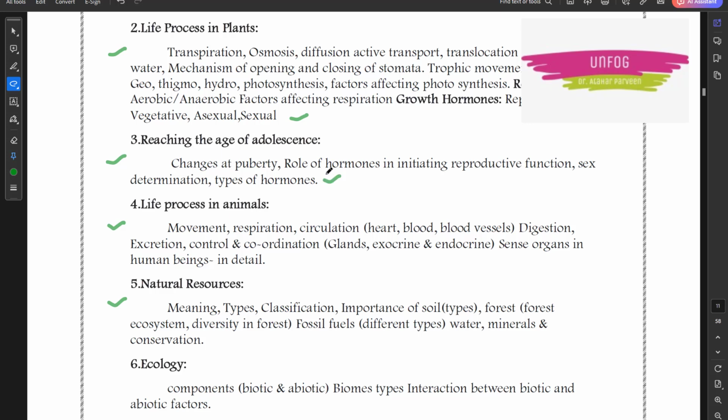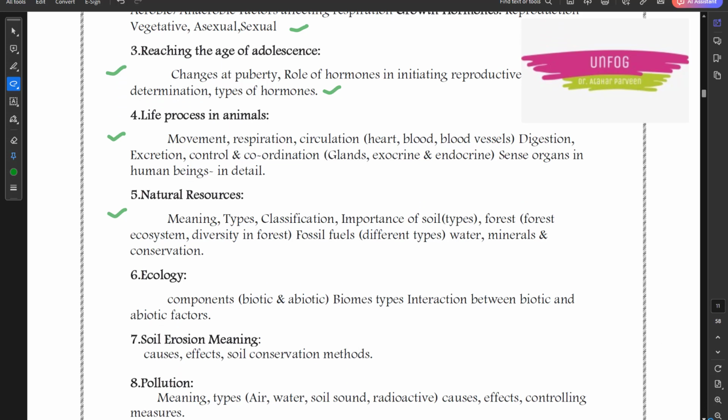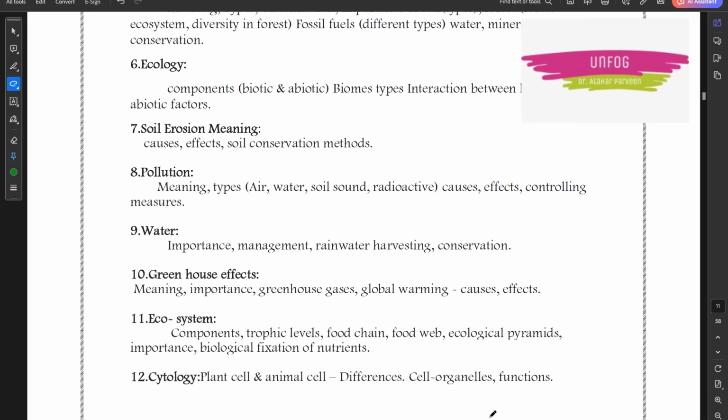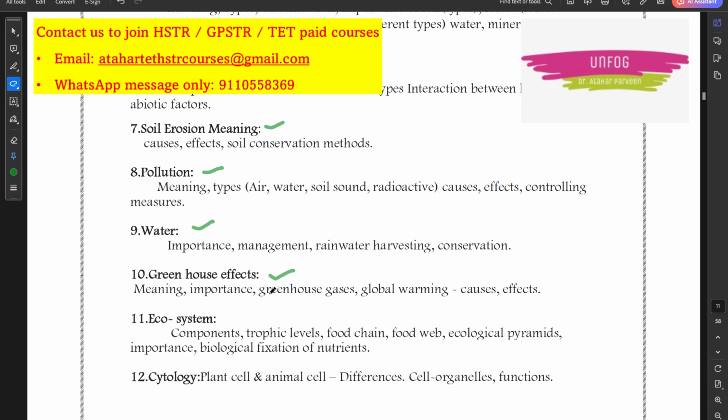You may get descriptive type of questions from this chapter. Then we have ecology. This is also an important chapter. Soil erosion, pollution, water, greenhouse effects. So multiple choice questions and 2-3 marks questions may be asked from these chapters also.